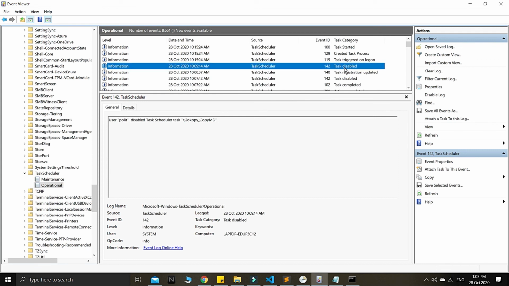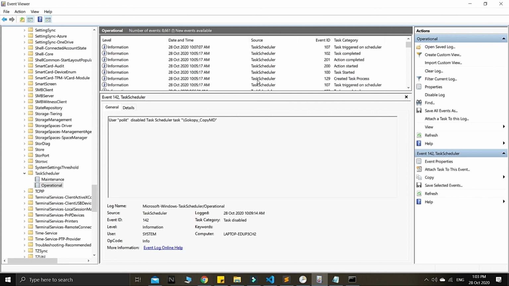There is an equivalent value for each event there, where event ID 142 is for the task disabled, 104 is for the logon error, which is a more critical error. Then the warning there is 325 for the queued. So there are a lot of event IDs here, and the more critical errors you can play around with, guys.